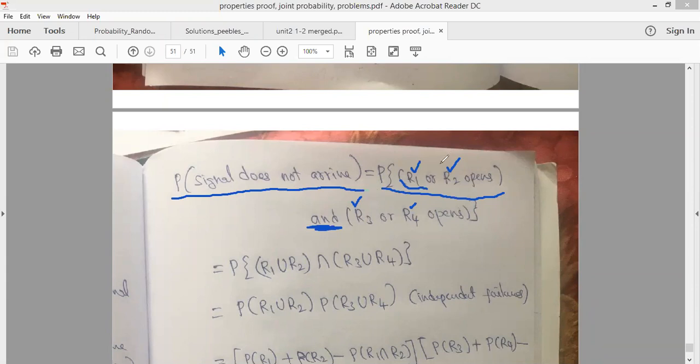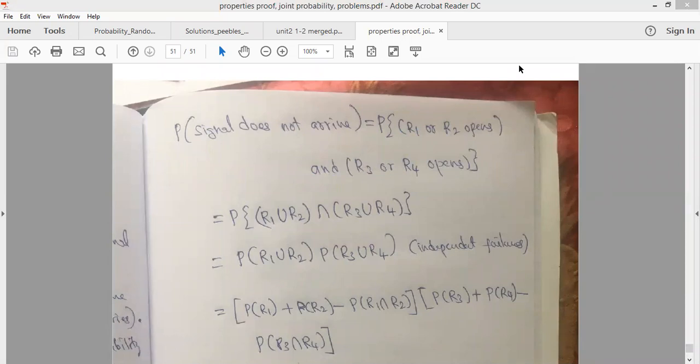Since you know that or is nothing but union, and and is nothing but intersection, the probability is P of (R1 union R2) intersection (R3 union R4). Since these repeaters are failing independently, we know that for the two events, the first event R1 union R2 and the second event R3 union R4, it will be equal to the probability of the first event times the probability of the second event. This we got from independent failures.